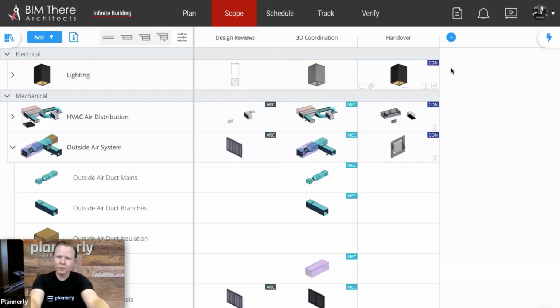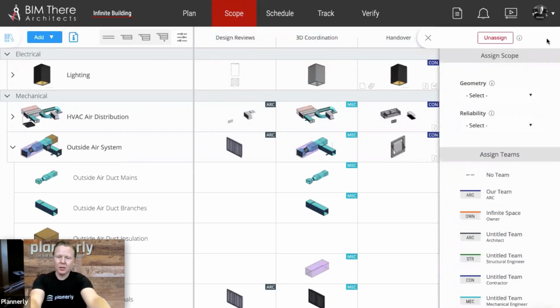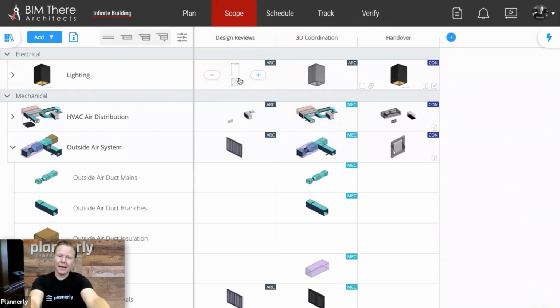So one of the very useful guidelines is to create a responsibility matrix. The cell that you see here for the handover milestone has now contractor added. And we can quickly assign those responsibilities using the assignment tool on the right-hand side, this quick assign. So we could say that the architect is responsible here. So you can see there, we've got them added. And then maybe it's somebody else that's responsible later, but let's say it's the architect again at 3D coordination for these lights. Now we know where the handover of responsibility is from the architect to the contractor for this.